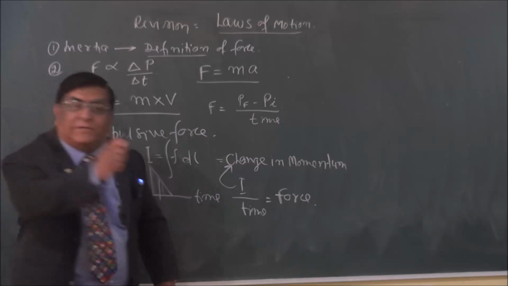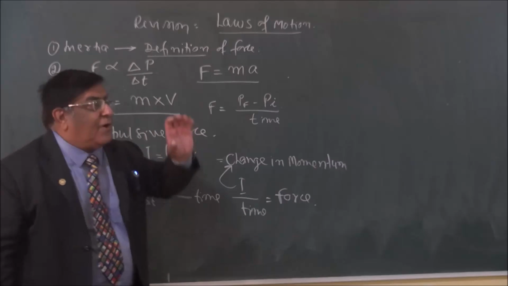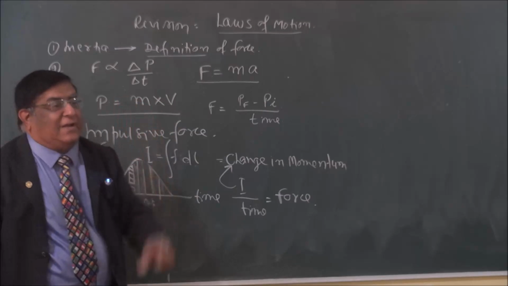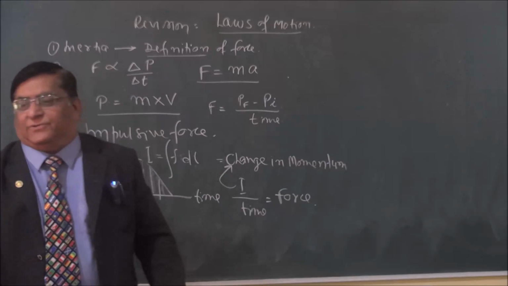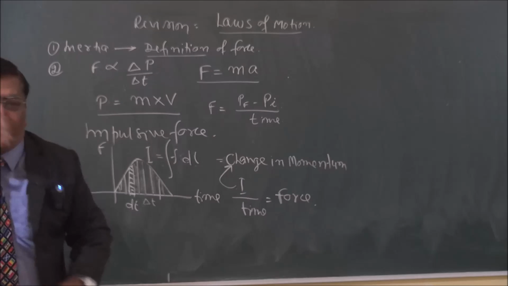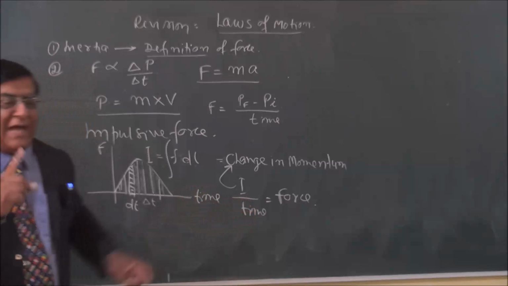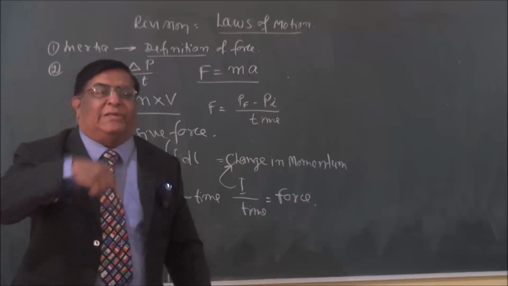Have we given a long time of strike? No. It is instantaneous. For how much time was it in contact? Say, 0.1 second. Very small time. So what happens to force? Very large force. So this is an example where we are reducing time. And when we are increasing time, like the cricket ball, jumping in the water, in all those examples, what are we doing? Increasing time, reducing force. In the case of the hammer, we are reducing time, increasing force.